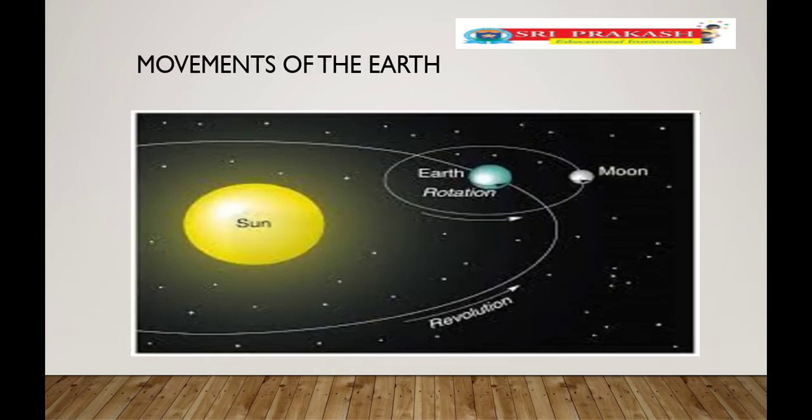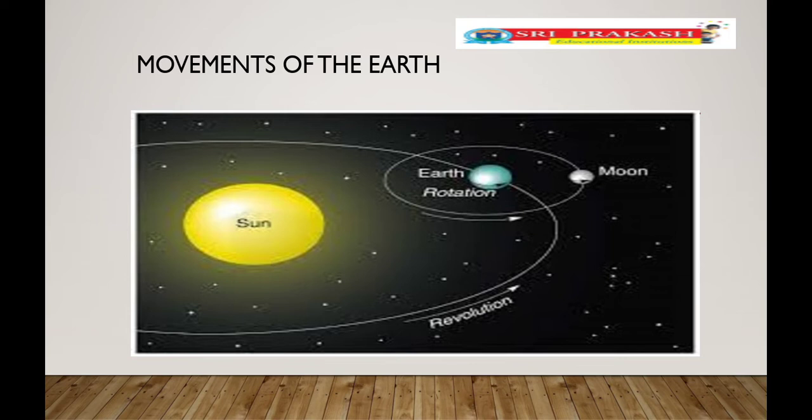Now see the lesson, children. Now see, children, what you observe. Just look at the picture and what you are observing here. The sun is a star. The earth is revolving around the sun. In the same manner, the moon is rotating around the earth.